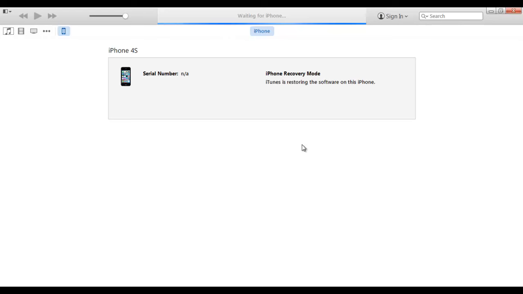It's so simple and nothing hard about it. It just takes a few minutes, like 5 minutes or so, to get your iPhone as new.